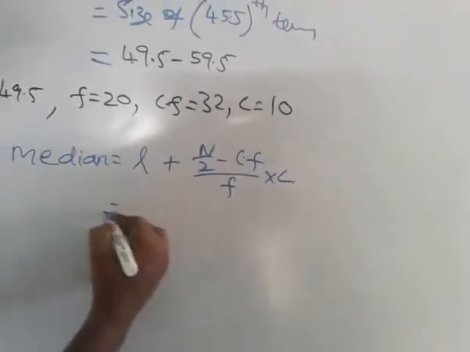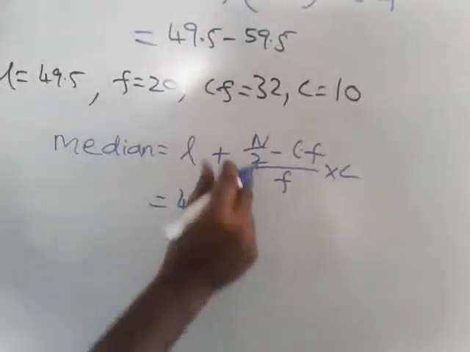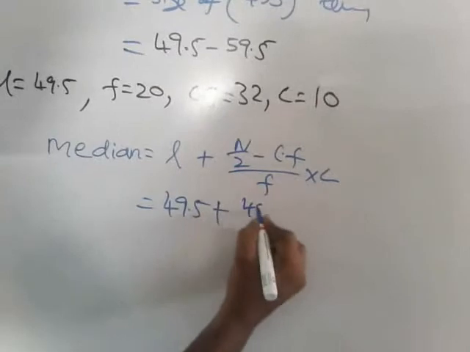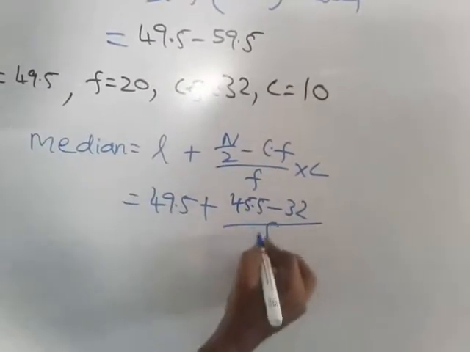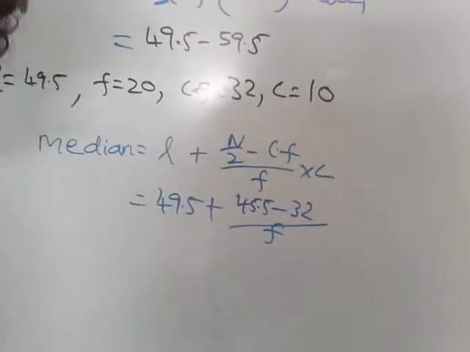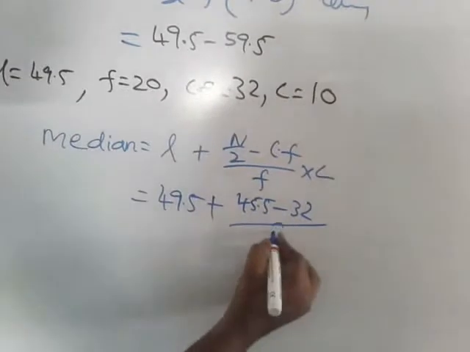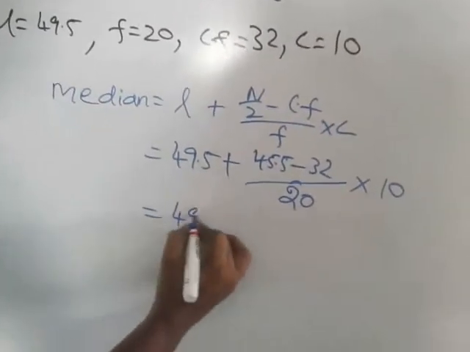L plus N by 2 minus CF divided by F into C. Don't forget the formula. Now L equal to 49.5 plus N by 2. So N is 91, 91 by 2 you know, 45.5 minus CF. CF is 32, divided by F. What is the F value? F is nothing but 20, into C is 10. Okay. The L value write as it is first.